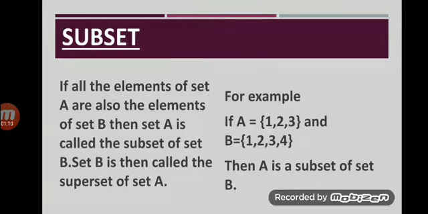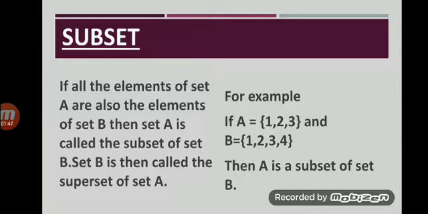Next definition is a subset. If we have two sets and if all the elements of first set are in the other set, then the first set is called the subset of the other set and the other set is called the superset of the subset. So we will define subset as if we have two sets A and B and if all the elements of set A are also the elements of set B, then set A is called the subset of the set B and set B is then called the superset of the set A.